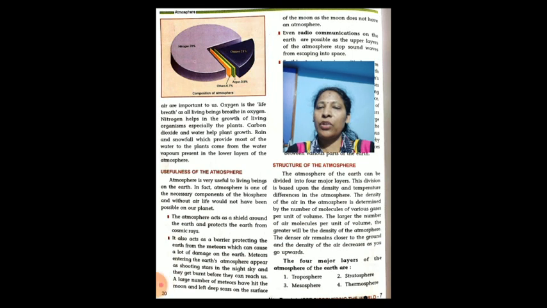Now we are going to study the structure of the atmosphere. The atmosphere of the Earth can be divided into four major layers. This division is based on the density and temperature differences in the atmosphere.